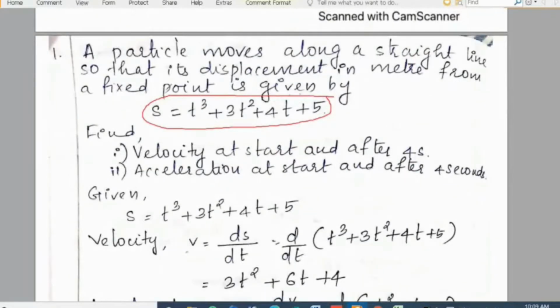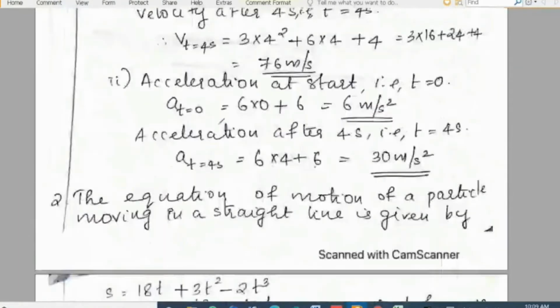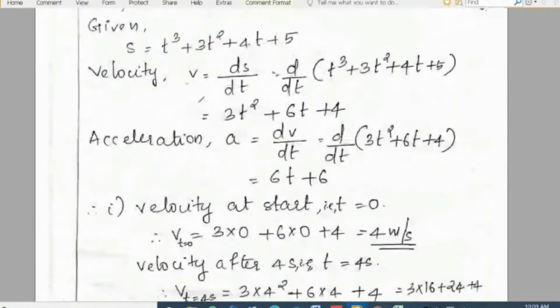In that problem, a particle moves along a straight line so that its displacement in meter from a fixed point is given by s equal to t cube. So with the change in time t, displacement changes. In that question we used differentiation for finding out first the velocity, and the second differentiation gave acceleration.